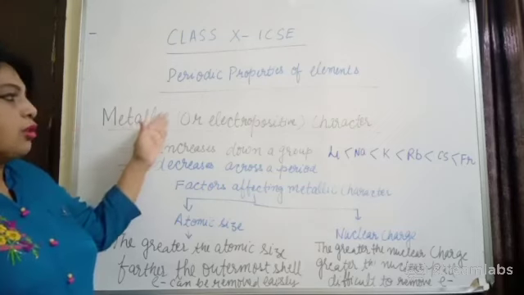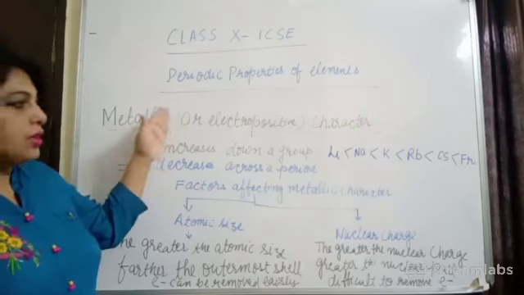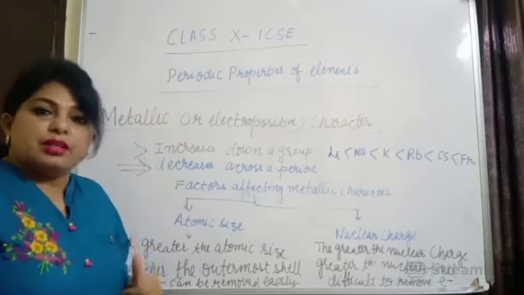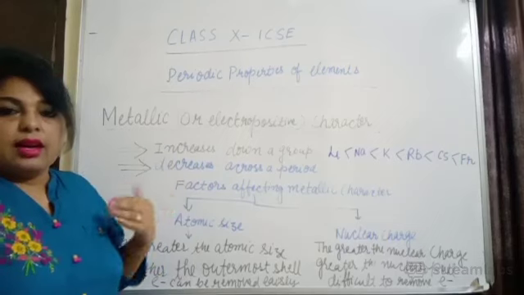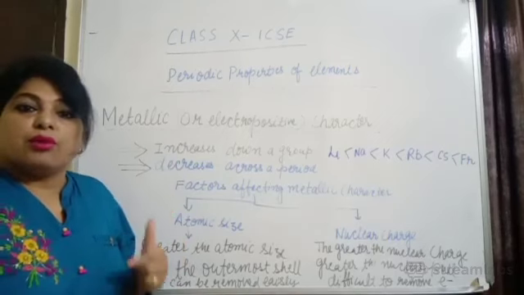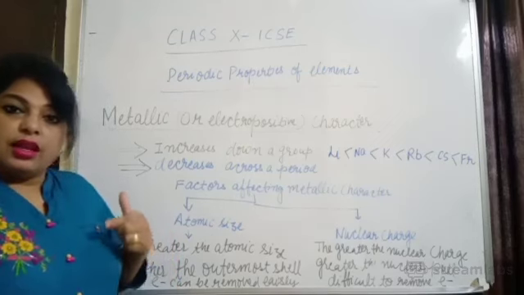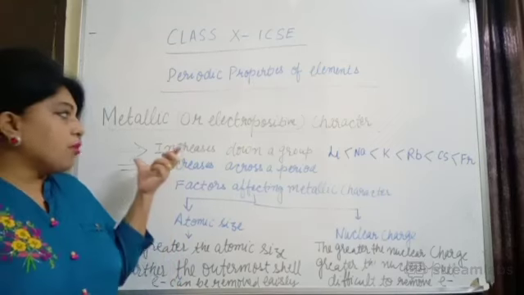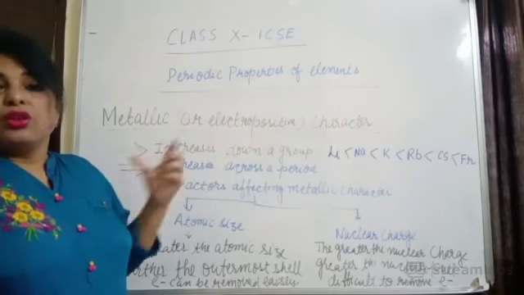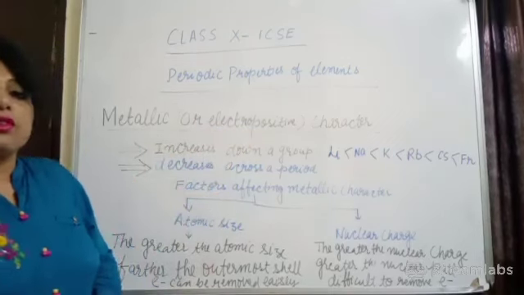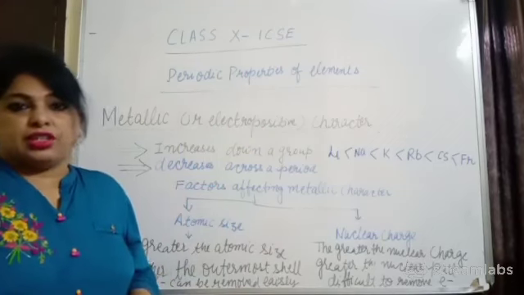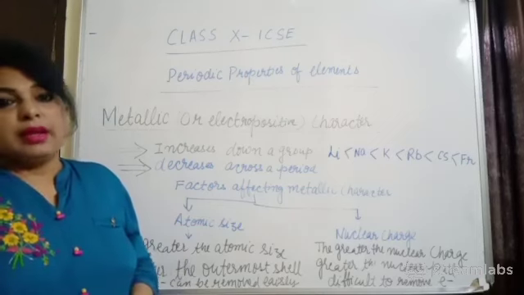Metallic character is also known as electropositive character. Please let me know what kind of elements will show the metallic character. As we know, metals lose electrons and form positive ions. Since they are losing electrons and forming positive ions, that's why they are electropositive in nature. So all metals are electropositive in nature and all non-metals are electronegative in nature, and they will show non-metallic character.